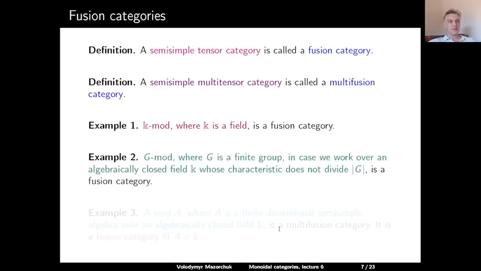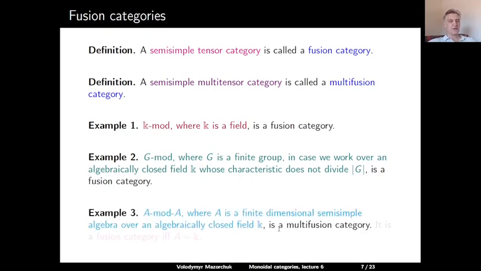The second example: the category of all finite dimensional modules over some finite group G, in the case when we work over an algebraically closed field K whose characteristic does not divide the cardinality of G, is a fusion category.